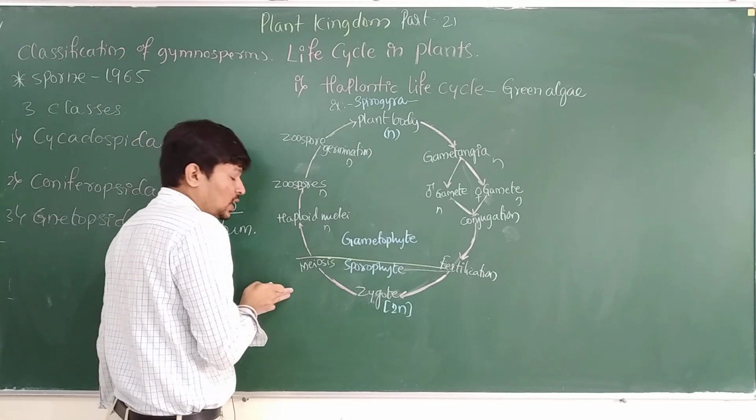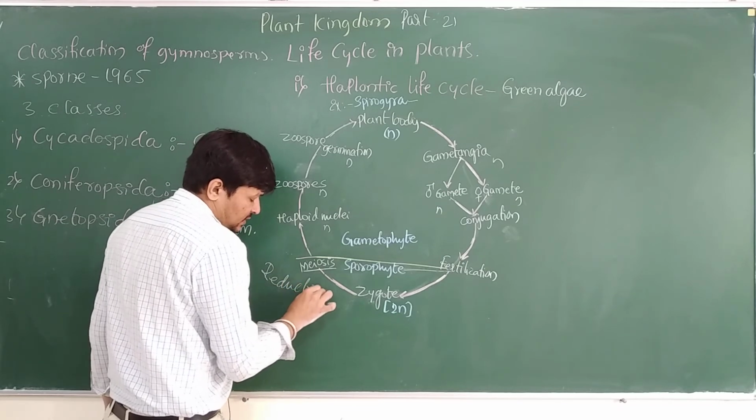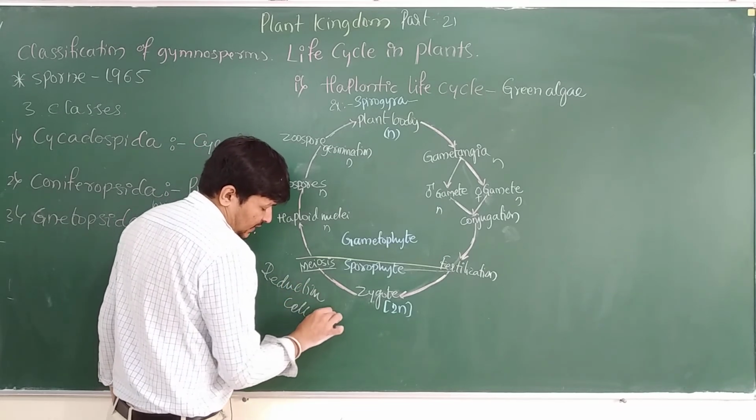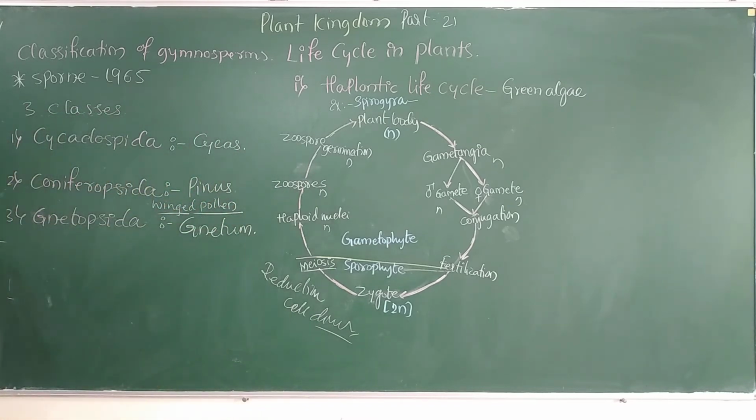As soon as the meiosis occurs, what is the another name for meiosis? Reductional cell division, right? So the reductional cell division results in the formation of haploid nuclei or haploid spores. Those haploid spores are going to form one more vegetative gametophytic plant body. Since only the gametophyte is the vegetative part, the life cycle has no alternation of generation.